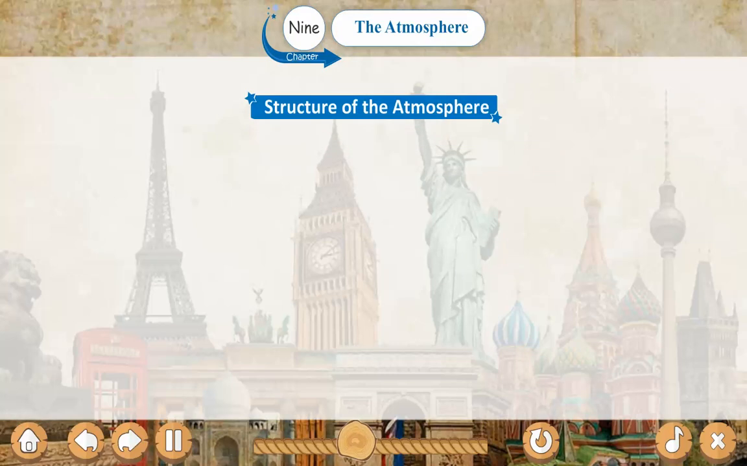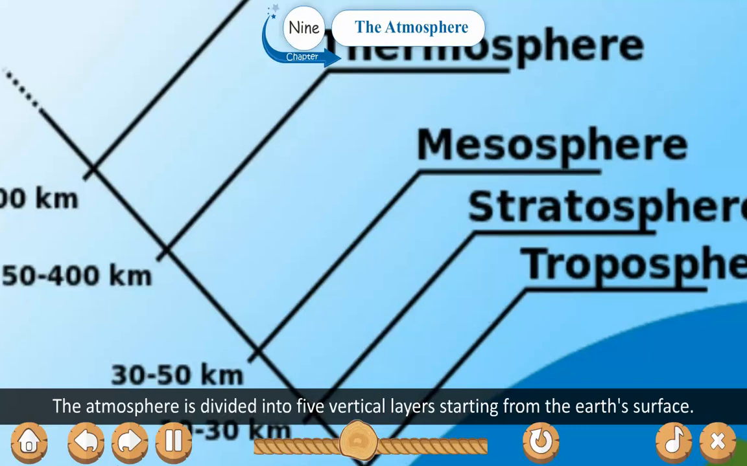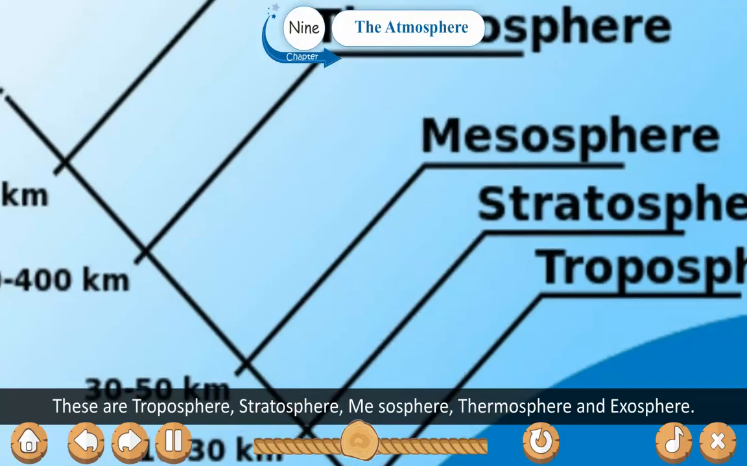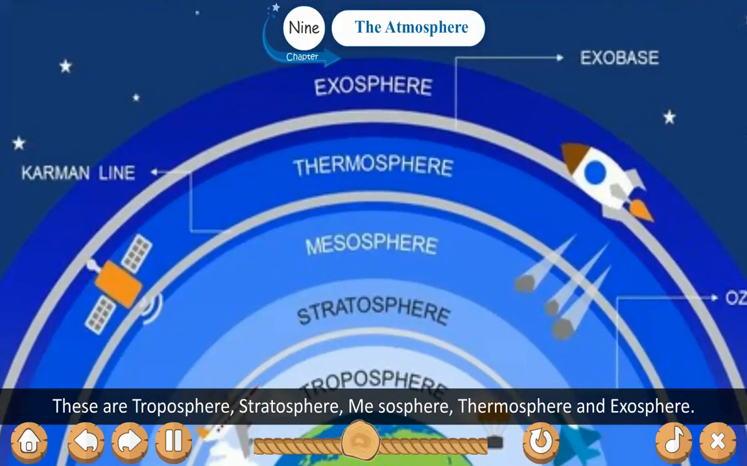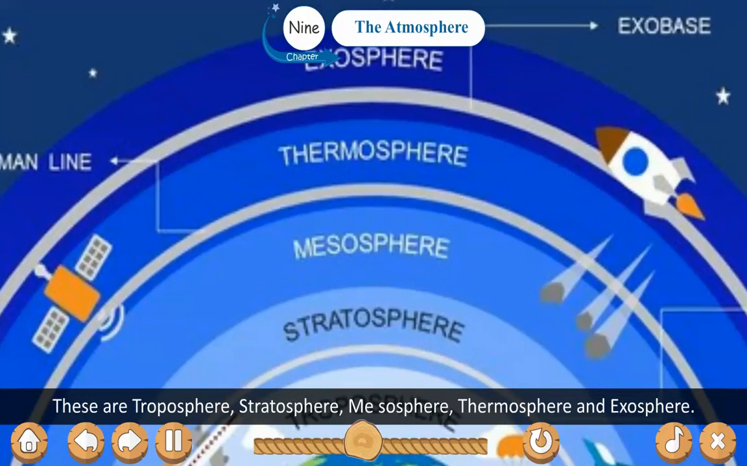Structure of the atmosphere. The atmosphere is divided into five vertical layers starting from the Earth's surface. These are troposphere, stratosphere, mesosphere, thermosphere, and exosphere.